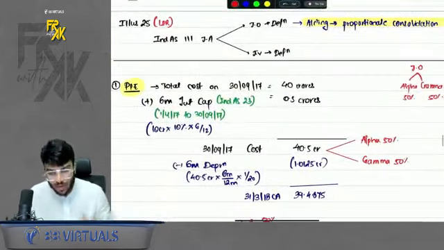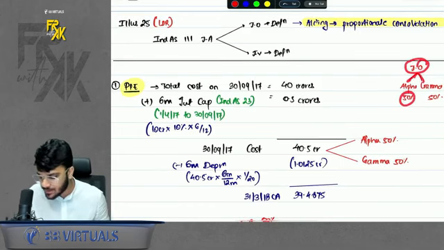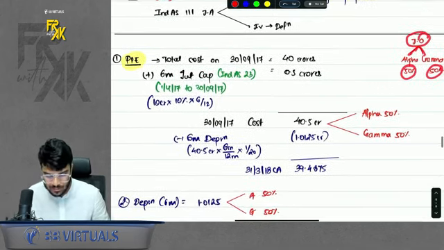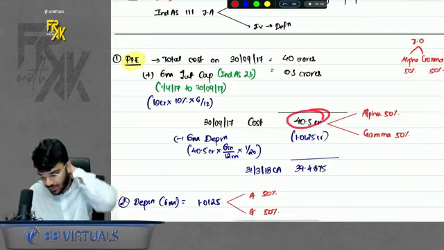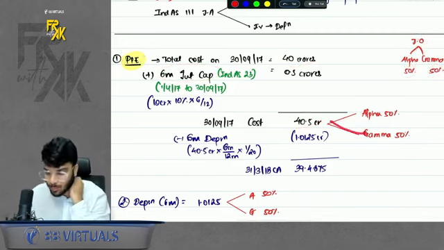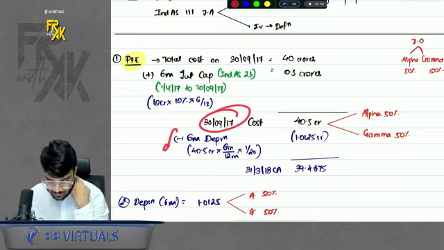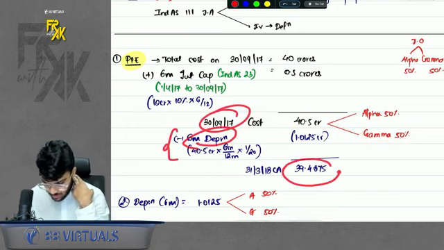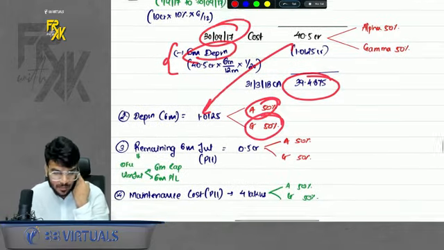So I will just say whatever items are there. Because joint operation has two parties, both the parties will record up to their own share. For example, there was a PP. Cost was 40. At the borrowing cost of 6 months, you get 40.5. This will be bifurcated between the two parties, alpha and gamma. But this is the cost on 30th September. Deduct the 6 months depreciation, you will get the year-end cost. So this depreciation will also be bifurcated between alpha and gamma 50-50.